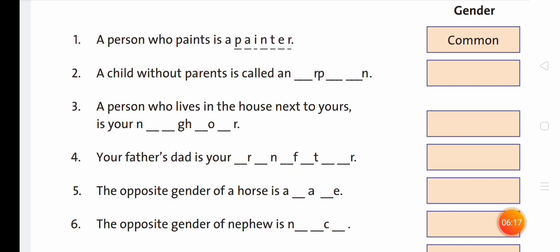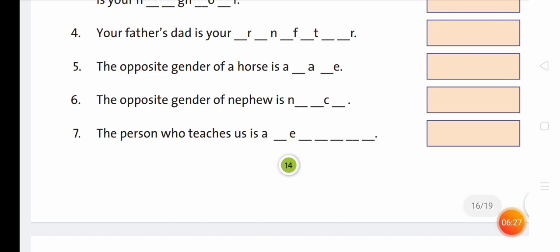It is female gender. It means feminine gender. Number 7. The person who teaches us is a teacher. Teacher is common gender.